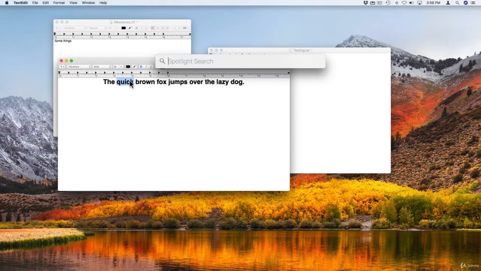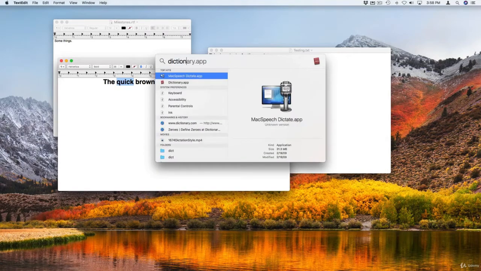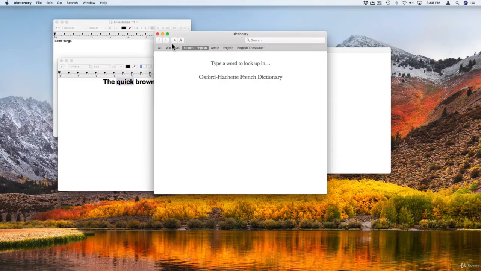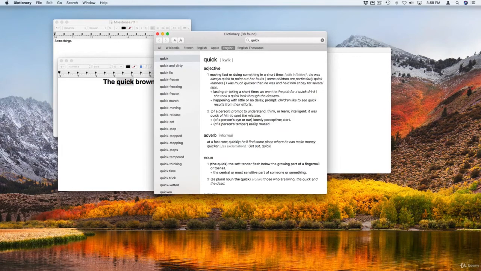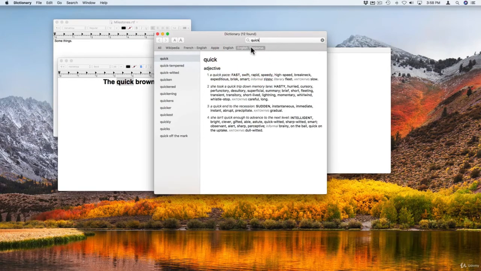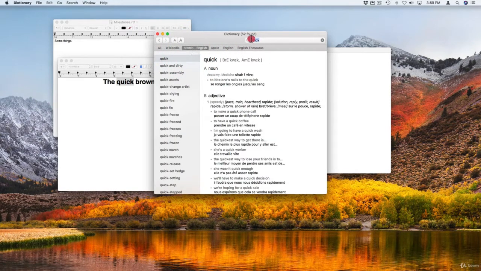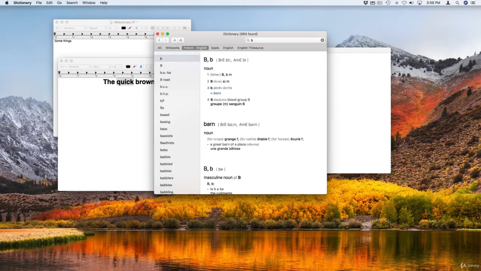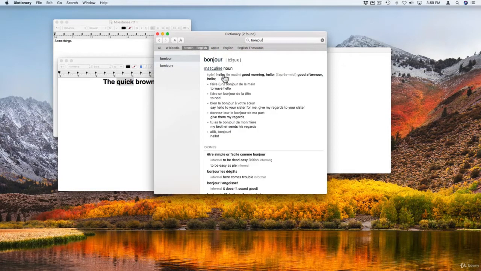Now the dictionary itself, if you search for that and bring up the Dictionary app, you can do translations in there. In addition to clicking on English and doing English dictionary and thesaurus, which is important, you can also do things like translations, for instance French English. So how did I get this translation here?